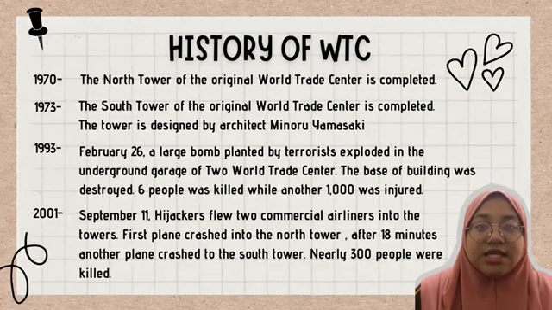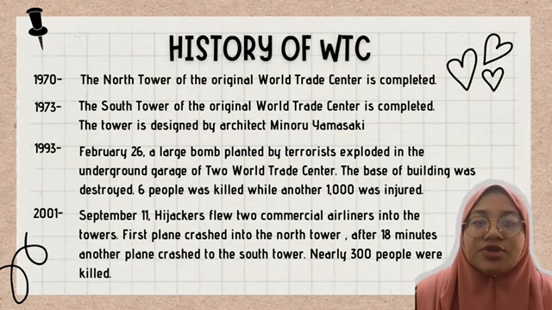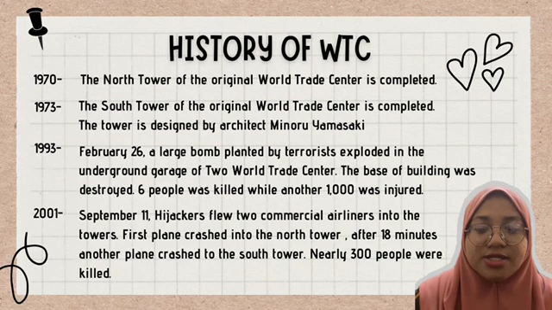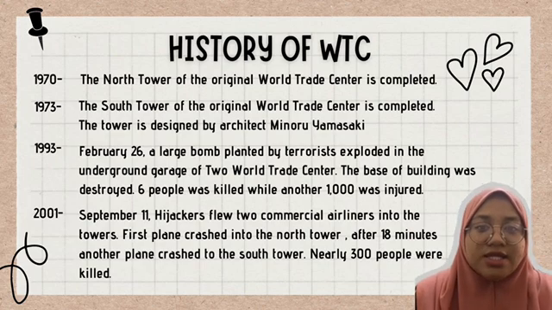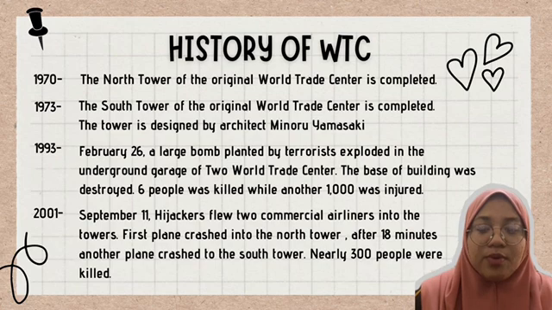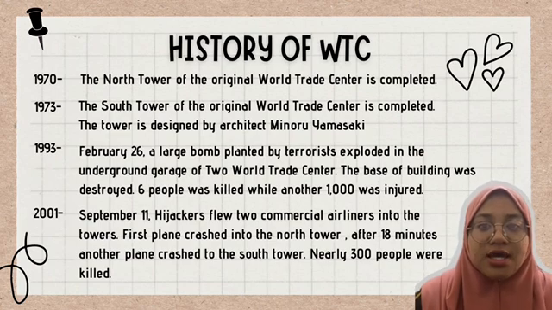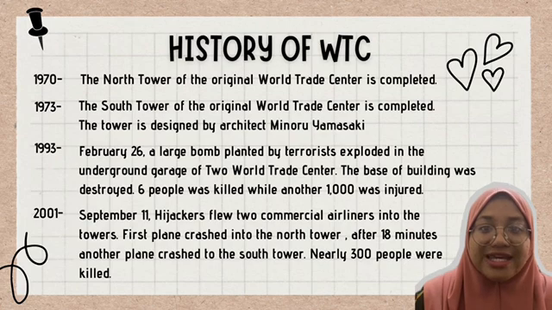In 1970, the North Tower of the original World Trade Center was completed, while the South Tower of the original World Trade Center was completed in 1973. It was designed by the architect Minoru Yamasaki. On 26 February 1993, a large bomb exploded in the underground garage of Two World Trade Center, planted by two terrorists. It destroyed the base of the building and 6 people were killed and another 1,000 were injured.